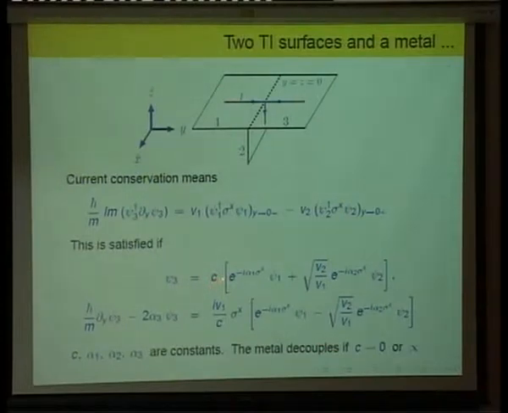One thing you can do with this parameter is look at different limits of it, and it turns out that if it becomes either very large or very small, the metal disconnects from the topological insulators. So you know that limit has to be there in some way. But in our numerical calculations, we have just set C equal to 1. That's an arbitrary choice we have made. We don't really know where this parameter comes from. So this will need a detailed microscopic analysis of a barrier to understand this parameter.